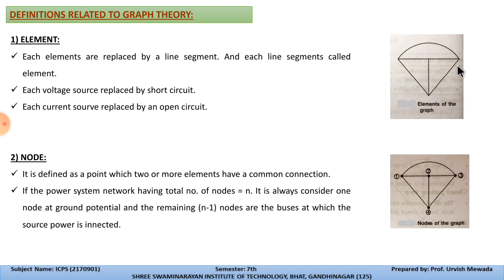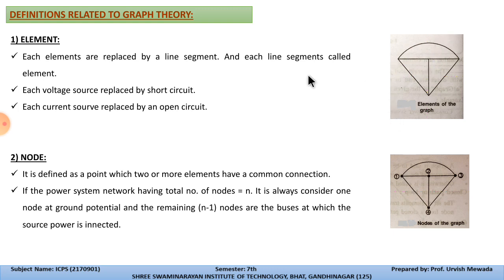Each voltage source of the network for which we are drawing the graph is replaced by a short circuit, and each current source is replaced by an open circuit. If current sources are present in this network, we draw that current source as an open circuit, and if we have any voltage source in the network, we draw this voltage source with the help of a short circuit.